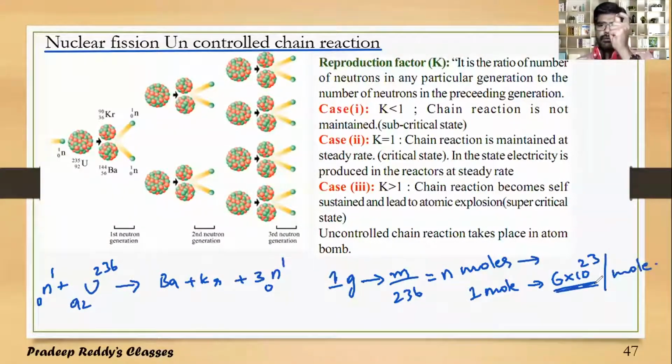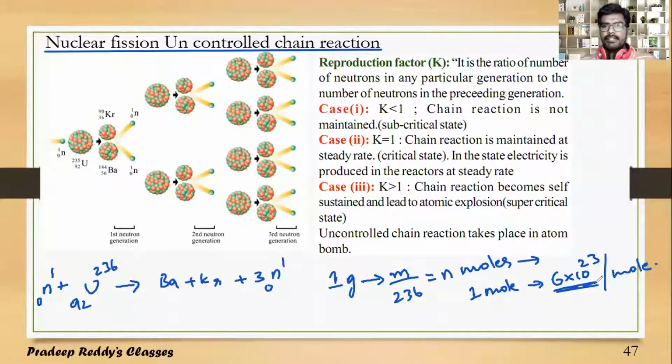So if you are taking 1 mole of uranium sample, it consists of 6 into 10 power 23 uranium nuclei. So practically taking one single uranium nucleus and bombarding it with one neutron is not possible. So you will be taking a sample, and that sample is bombarded with a heavier massless particle.